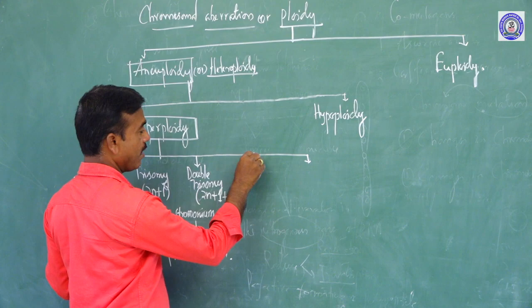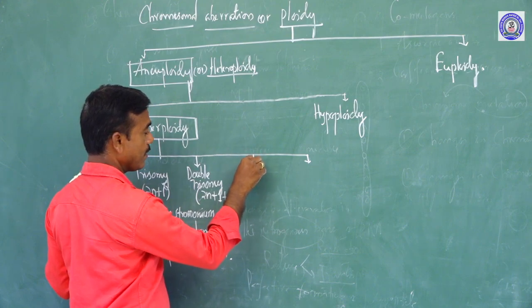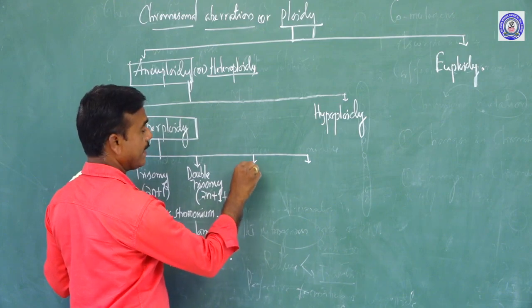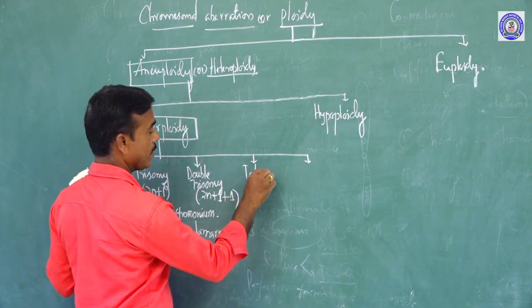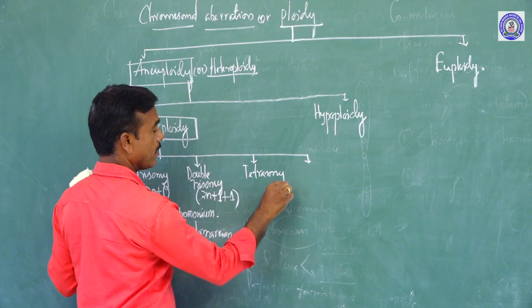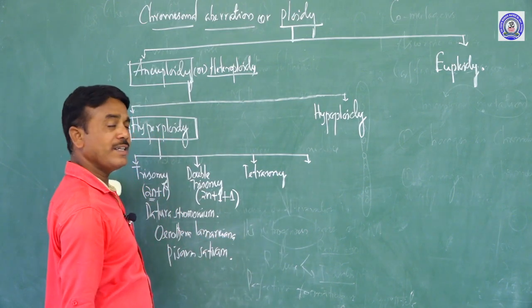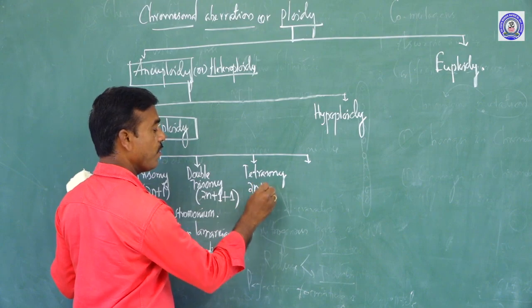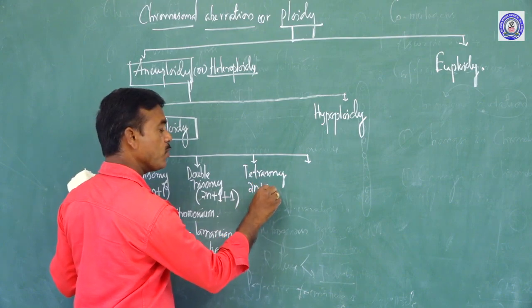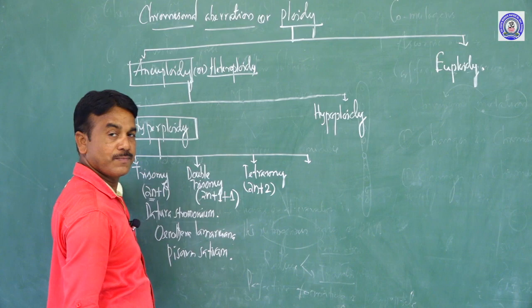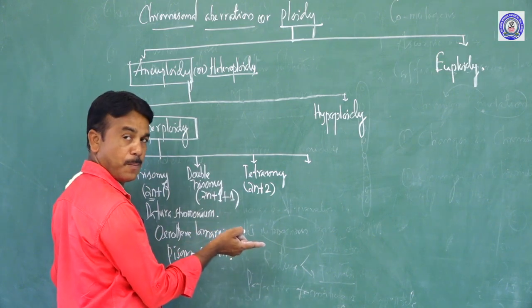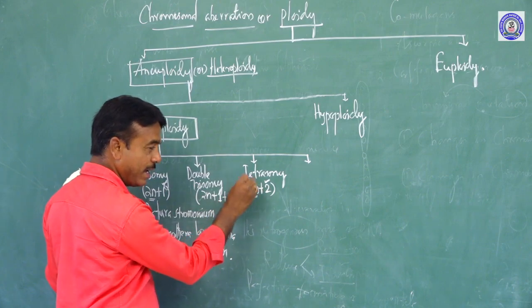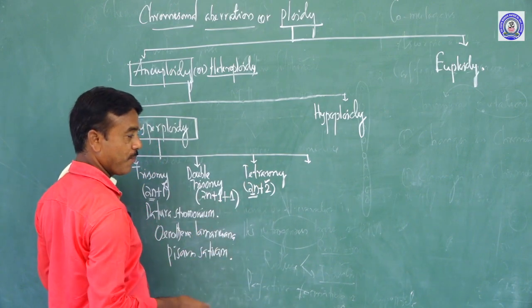Then the third one is tetrasomy. So what is tetrasomy? Addition of a pair of chromosomes to the diploid is commonly called tetrasomy.